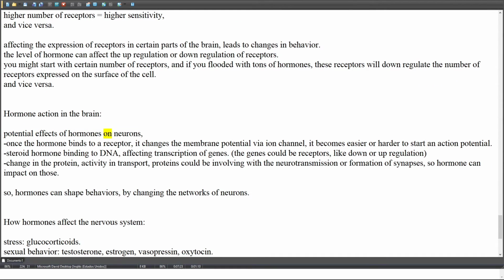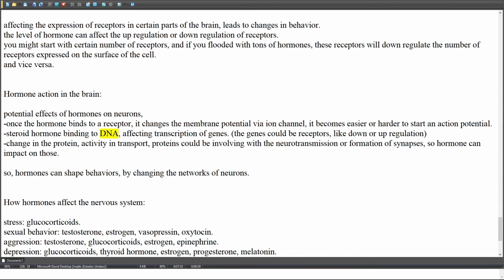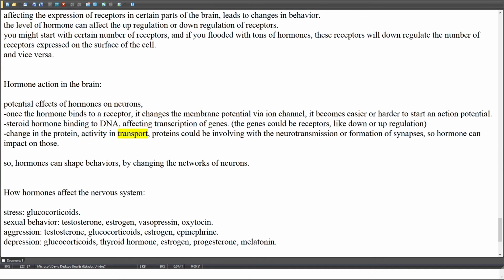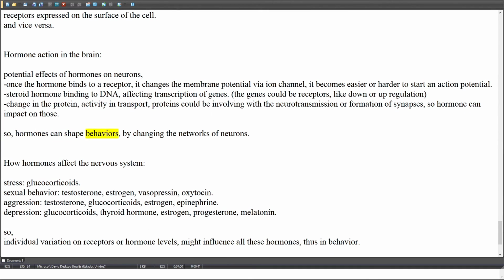Hormone action in the brain. Potential effects of hormones on neurons: once the hormone binds to a receptor, it changes the membrane potential via ion channels, making it easier or harder to start an action potential. A steroid hormone binding to DNA affects transcription of genes. The genes could be receptors, leading to down or upregulation. There can be changes in protein activity and transport; proteins could be involved in neurotransmission or formation of synapses, so hormones can impact those. So hormones can shape behaviors by changing the networks of neurons.